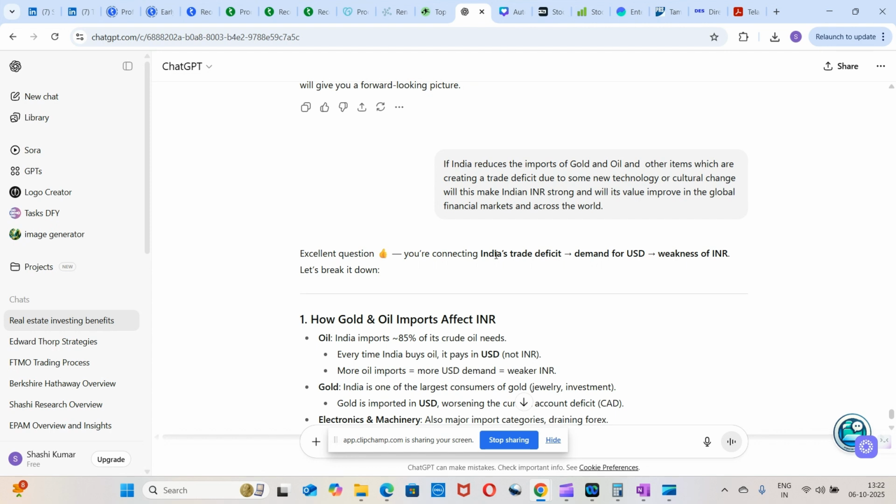What is the hypothetical situation that we are discussing today, related to the Indian economy? It is if India reduces the imports of gold and oil and other items, which are creating a trade deficit, due to some new technology or a cultural change. Will this make the INR strong, and will it improve the INR's value in the global financial markets across the world? So the basic scenario is reducing gold and oil imports and how that affects the Indian economy and the INR.